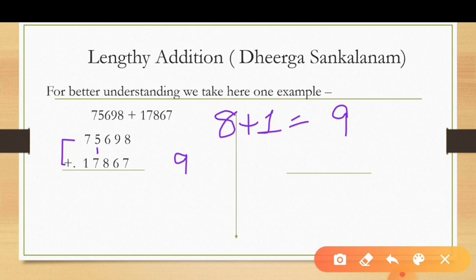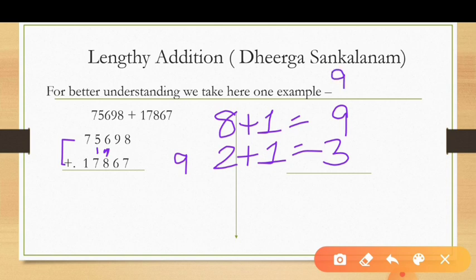The end number of 5 and 7 is 2, so write 2. Now look at the next place, 6 and 8. The end number of 6 and 8 is 14. Here you write 4 and do plus 1 in 2. The answer is 3, so our second digit is 3.